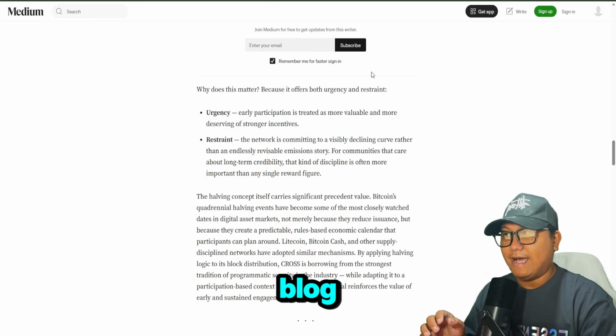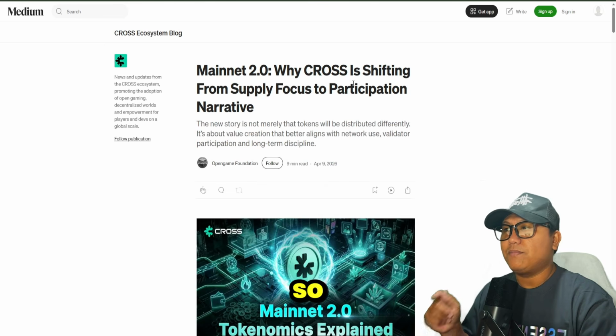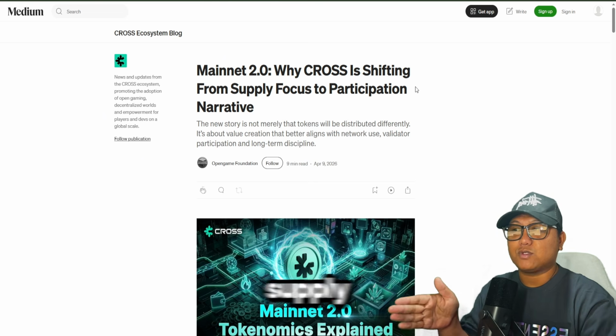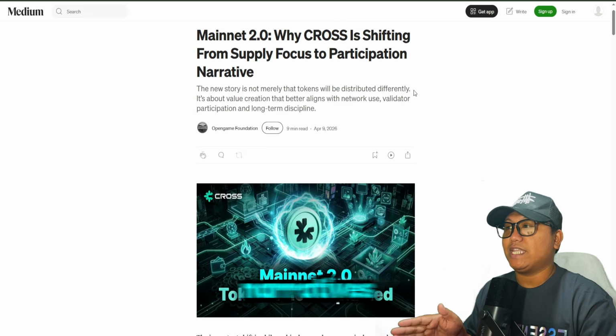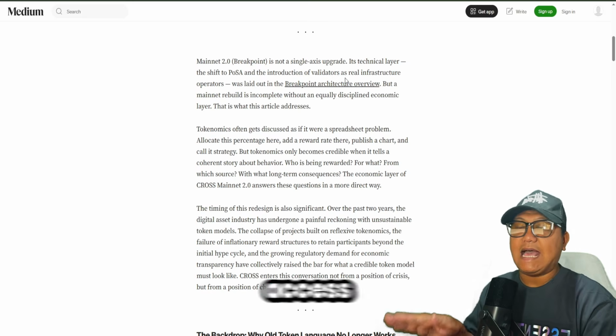So you can read the blog right here, guys. I can leave the link in the description down below. Okay, so Mainnet 2.0, why cross is shifting from supply focus to participation narratives. So the Mainnet 2.0 Breakpoint is not a single-axis upgrade.